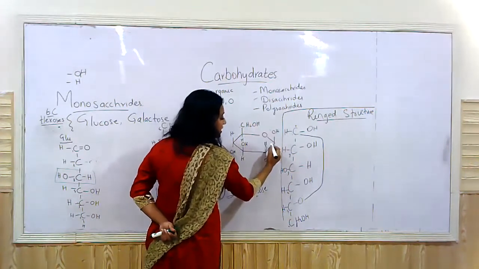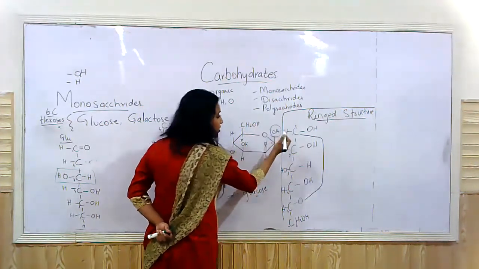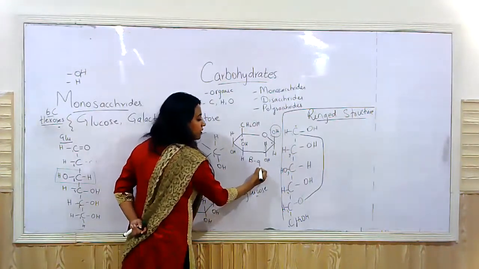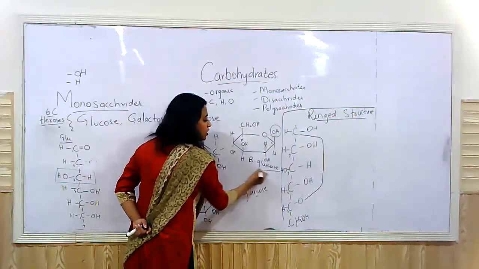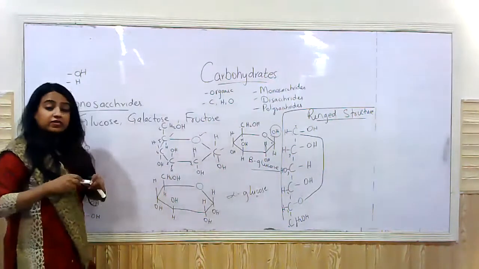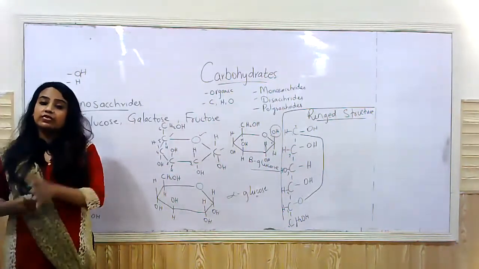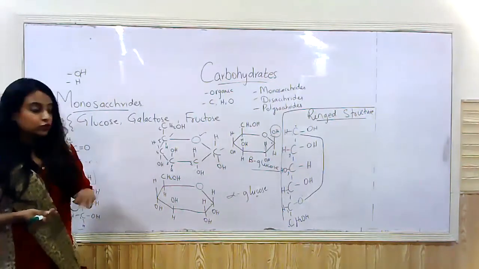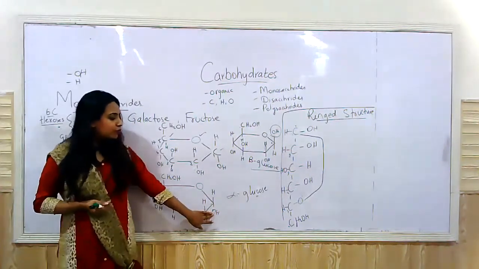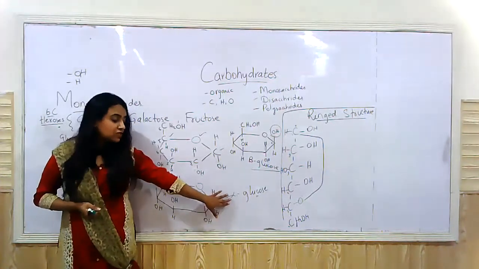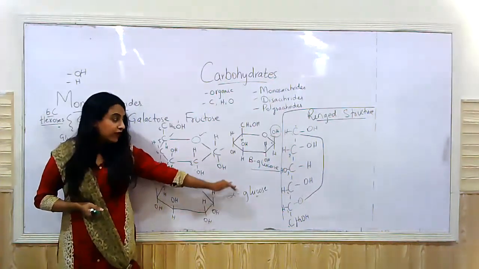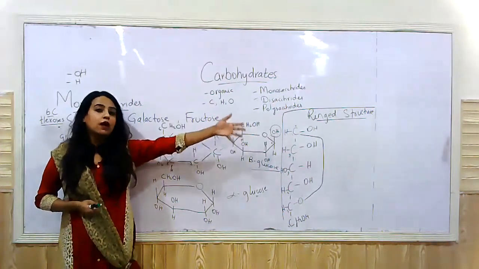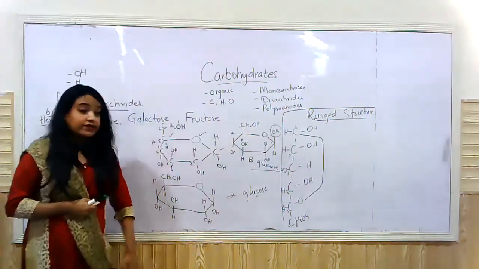So when in carbon number 1 the OH is present above the plane, this glucose molecule is called a beta glucose molecule, right? In different disaccharides, in different polysaccharides, you have different alpha and beta glucose molecules, right? So when the OH group is present below the plane, that's termed as alpha glucose. And when the OH group is present above the plane, that is termed as what? A beta glucose molecule, right?